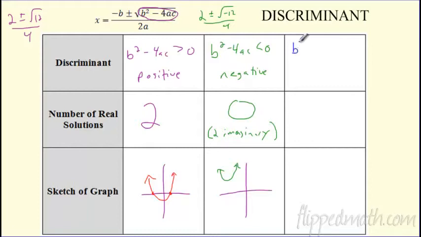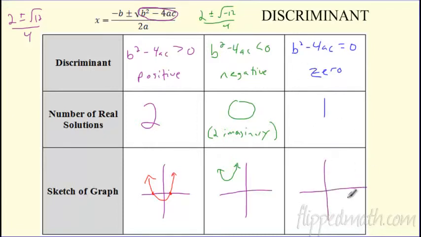So I've got positive, I've got negative. What happens if it actually equals 0? That's the one I just did for you here. If it equals 0, how many solutions? You're going to get 1. It's that special case where you actually only get 1 solution.